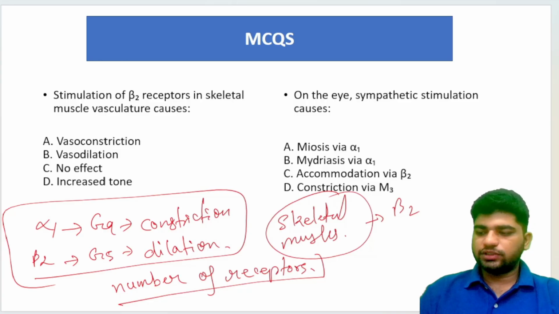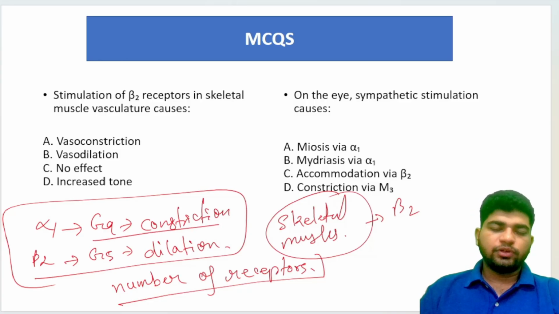That will cause constriction, that is Gq receptor will cause constriction of blood vessels. Alright. So stimulation of beta 2 receptor in skeletal muscle vasculature causes vasoconstriction, vasodilation, no effect or increased tone? It will cause vasodilation.